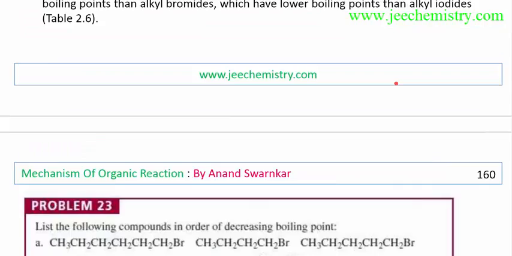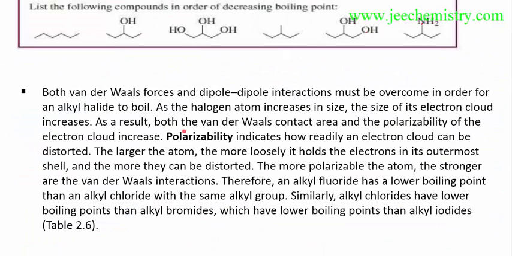Here I have written in this text that as the halogen atom increases in size, the electron cloud increases. As a result, both van der Waals contact area and polarizability of the electrons increase. Polarizability indicates how readily an electron cloud can be distorted.